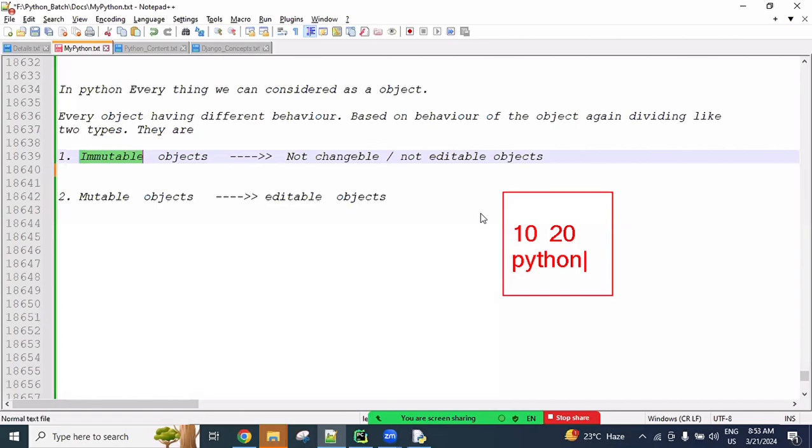Okay. And next, if we are creating one object in a memory allocation with some values, and in future we can do additions, we can do editing, it means we can add, we can remove, we can update. If we are able to change the object values, then that comes under mutable objects. Are you clear on this one? So once creating an object in memory allocation, if in future we are able to make changes in that object, it is called a mutable object. If not possible, that is called an immutable object. Simple definition.